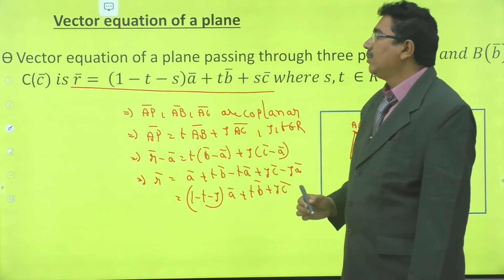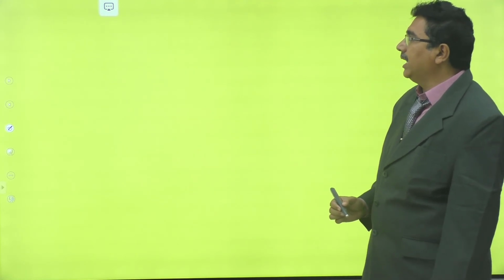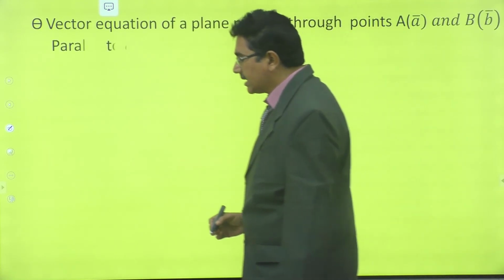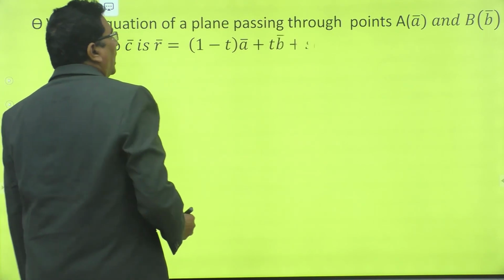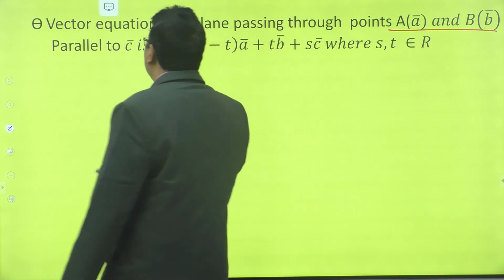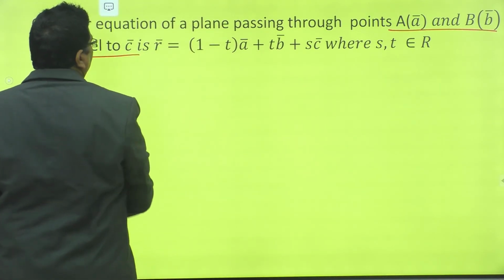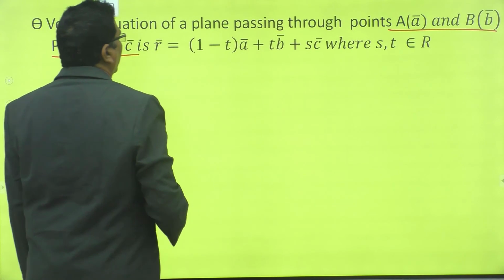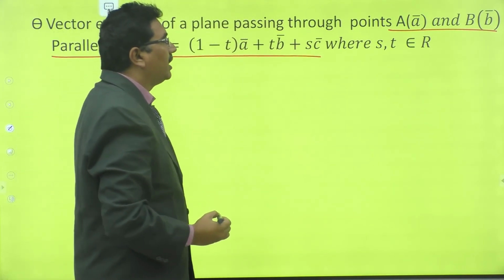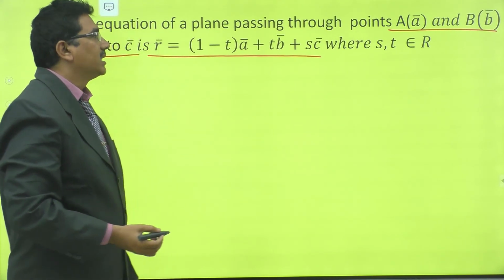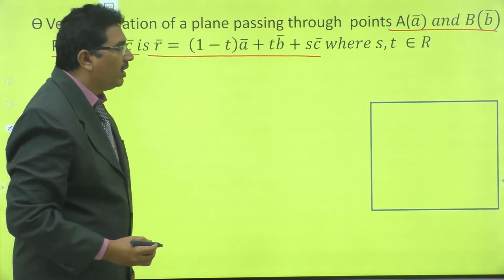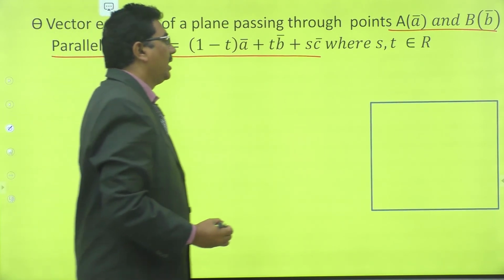Now let us see what are the other forms of a plane. This is the second form of a plane, passing through 2 points A bar and B bar, parallel to C bar: R bar is equal to (1 minus T) into A bar plus T B bar plus S C bar, right? How to find the equation of a plane passing through 2 points and parallel to one vector?